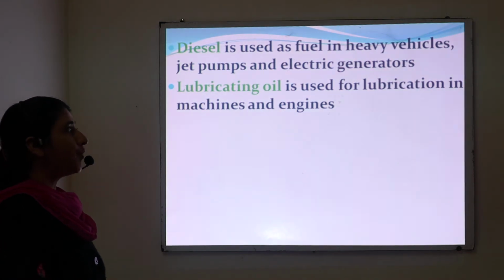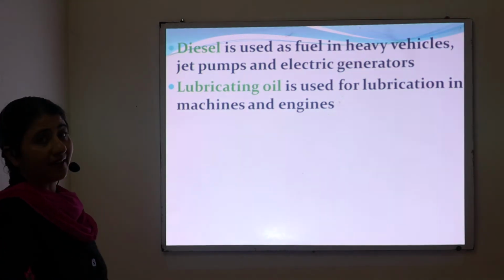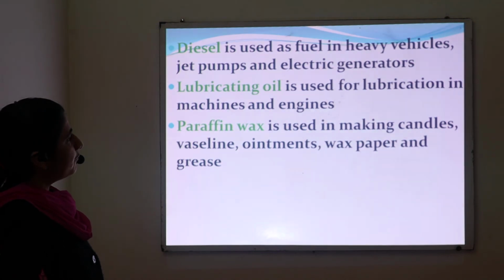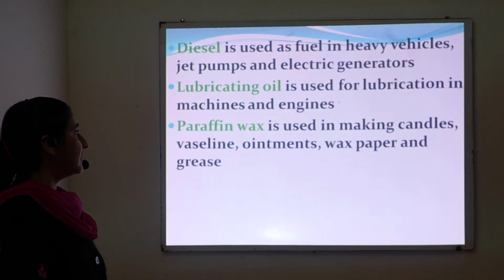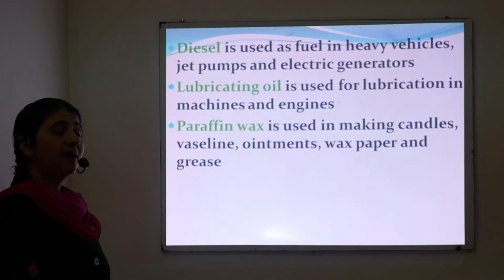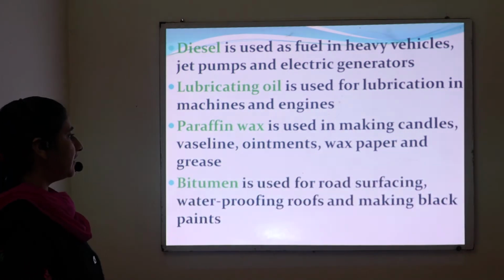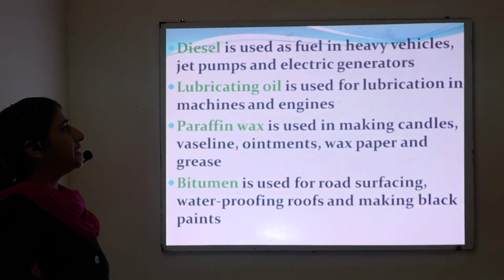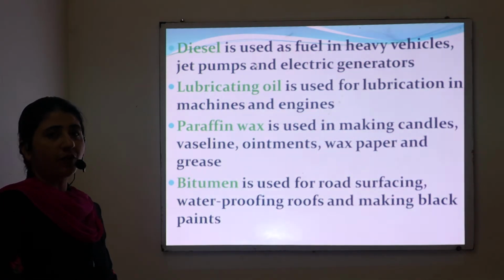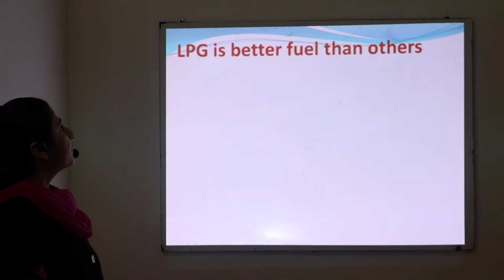Lubricating oil is used for lubrication in machines and engines. Paraffin wax is used in making candles, Vaseline, ointments, wax paper and grease. And the last one is bitumen, which is used for road surfacing, waterproofing roofs and making black paints. So these are the uses of various fractions of petroleum.